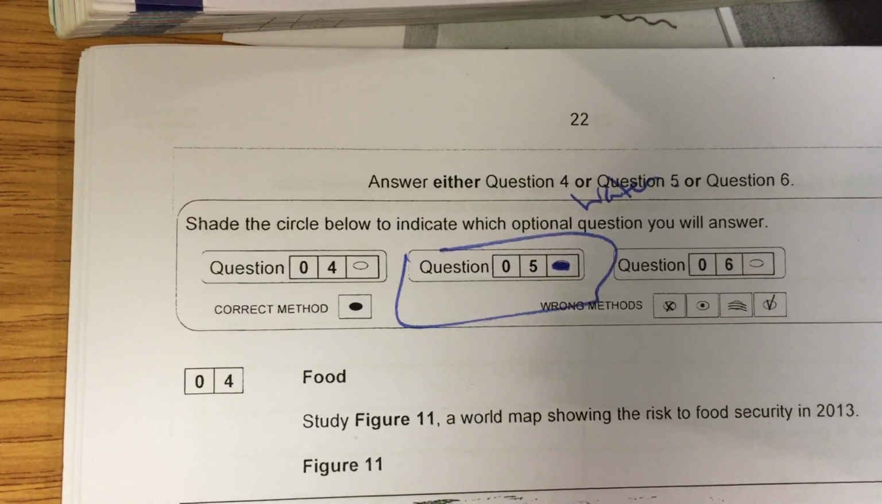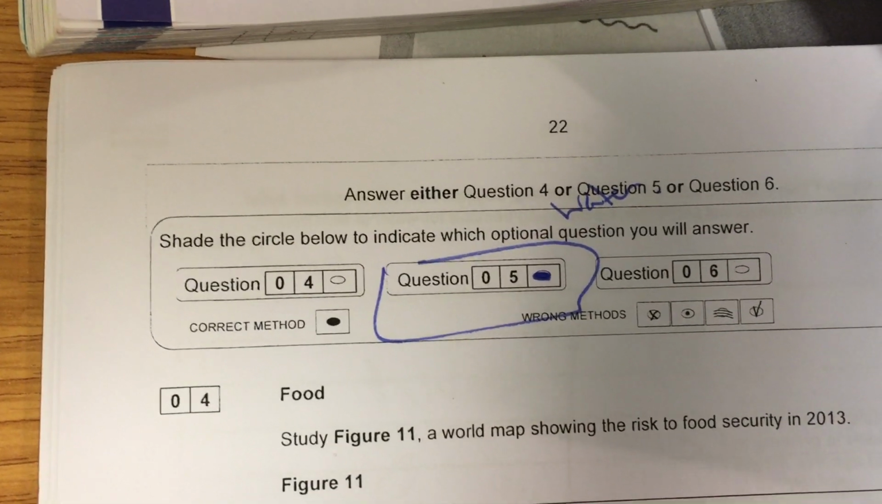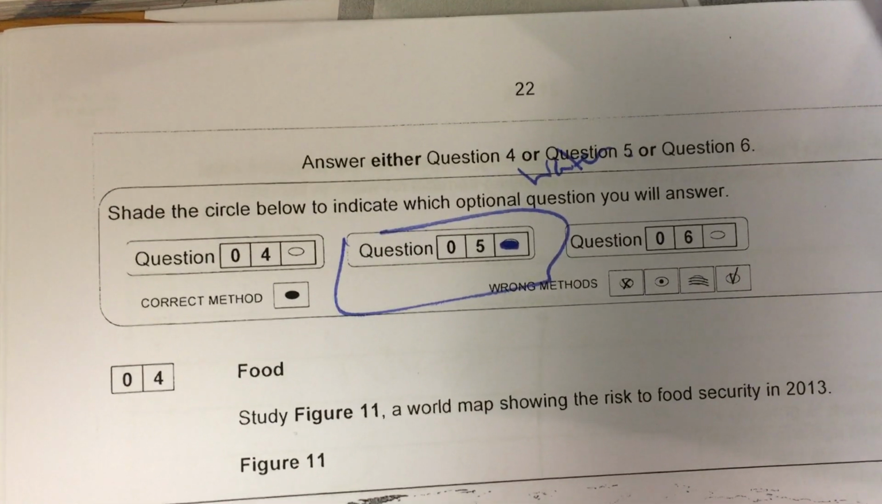Okay, hello Year 11. We're going to have a look at the last part of Paper 2 today.